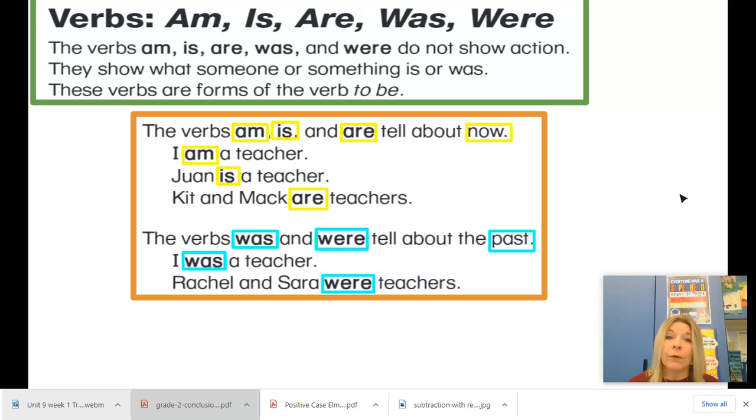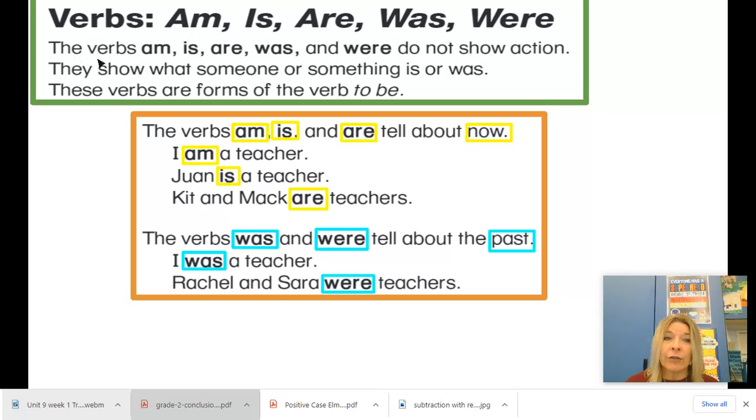The verbs we're going to focus on today are at the top. They are am, is, are, was, and the word were. Can you say those with me this time? Am, is, are, was, were. Very good. Those are actually verbs.